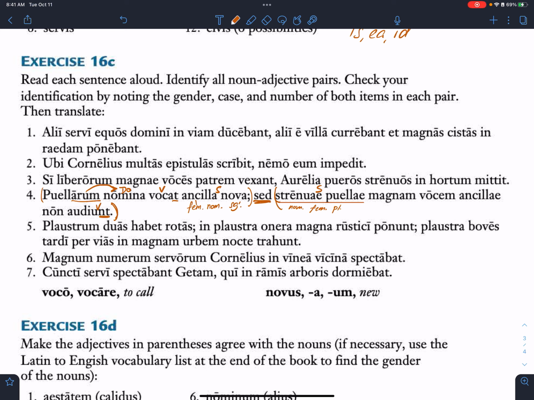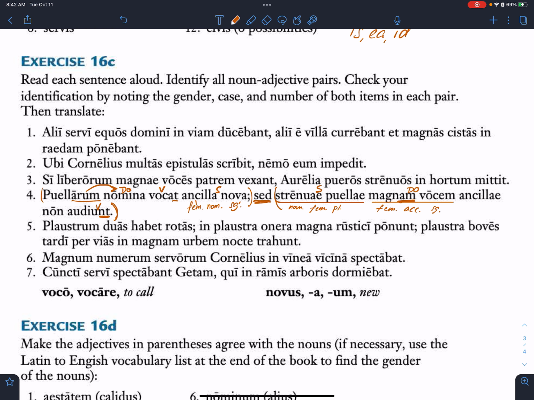Okay. Now, magnam vocem is another noun adjective pair. Right? The endings don't look the same, but that's because vox, vocis is a third declension noun going with a first and second declension adjective. Okay, but we know that vox, vocis is feminine because of the am on magnam. So we figured out the gender. Now what's the case? Think of your first declension endings. Ae, am. What case is that, Caitlin? It's accusative, and is it singular or plural? Singular, good. Okay, and that's our direct object.